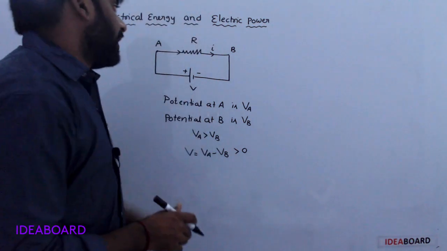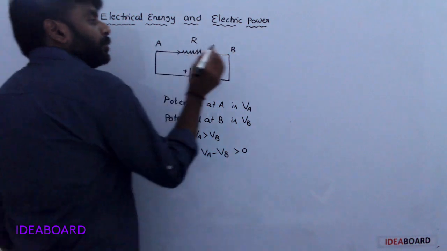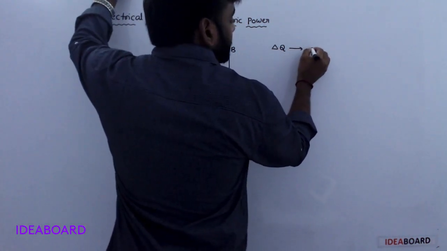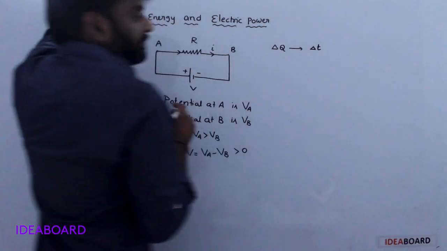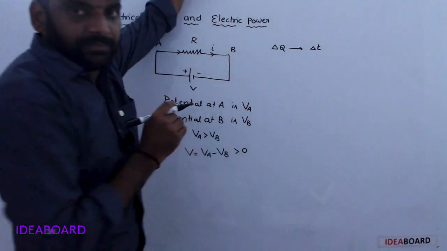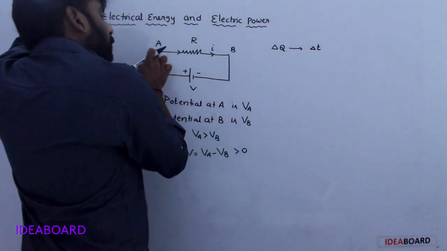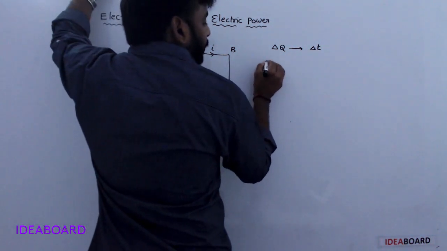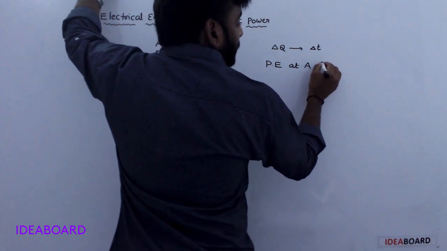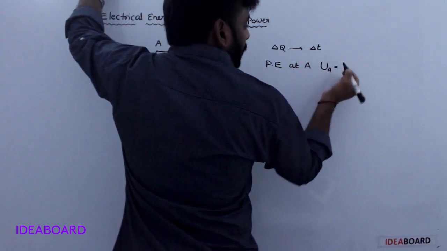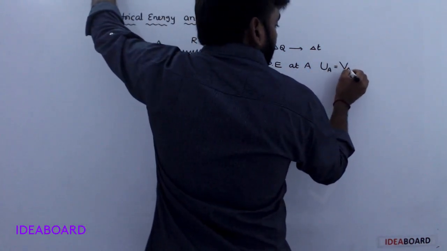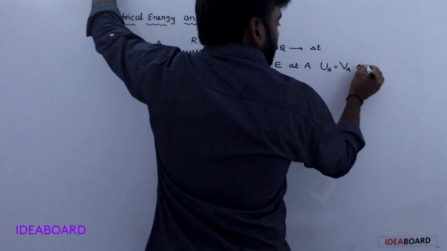Now, a charge delta Q travels in the time delta t. Consider the potential energy at A. U suffix A is equal to the potential at that point into the charge.